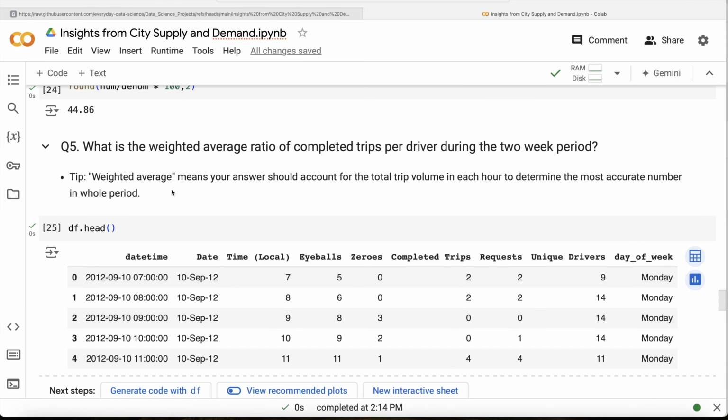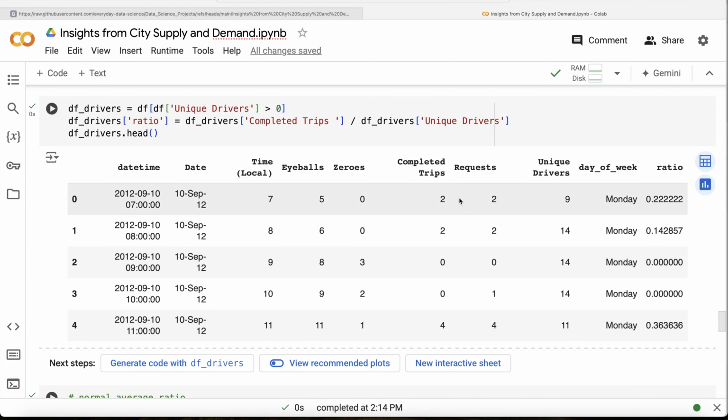And what does weighted average mean? Total trip volume should be taken into account. So these completed trips actually become the weights. To calculate the normal average ratio, we just took this column and performed an average, or a mean, out of it. But to calculate the weighted average ratio, what you need to do is ratio times completed trips, plus the next ratio times its completed trips. Basically, these become the weights. You sum all that and divide by the sum of completed trips.